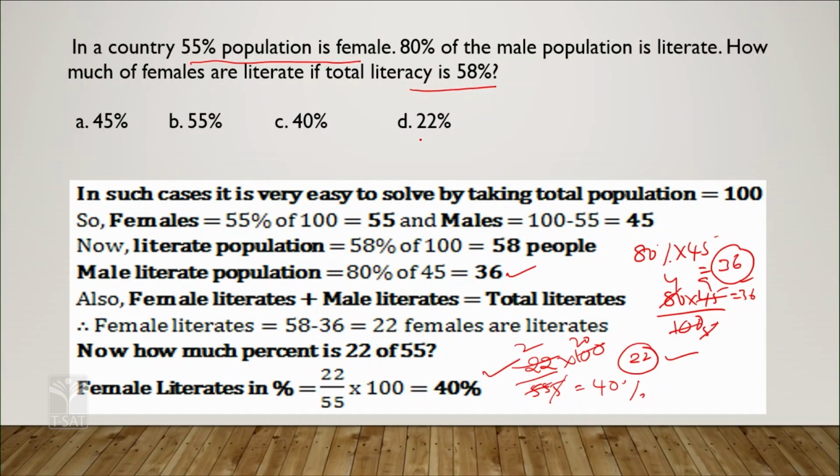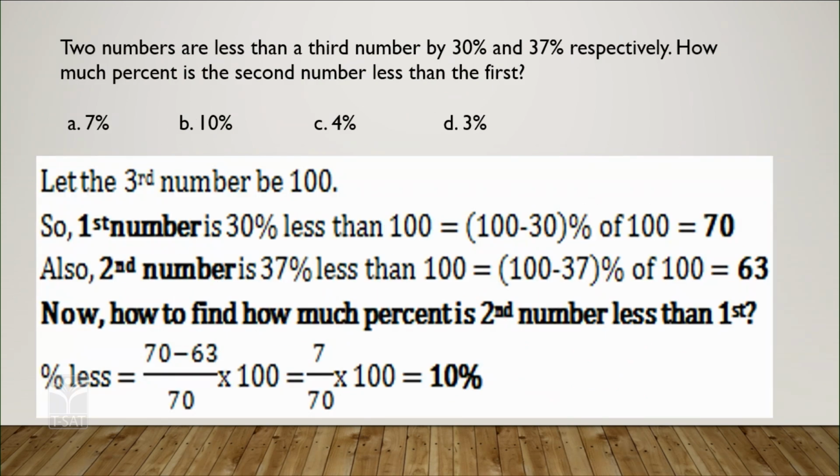See, options are given, 22. So in between some of them, when they get to 22, they will simply choose the 22, but it's not the correct answer. So this is very clear. You have to follow what is given and what is required. That's very, very important. Now shifting to the next question.